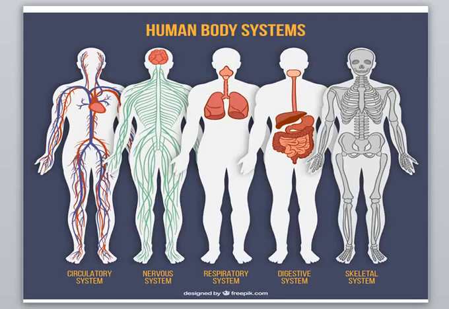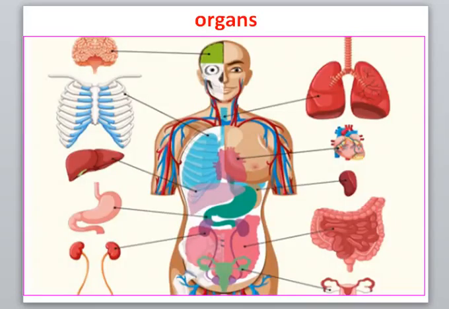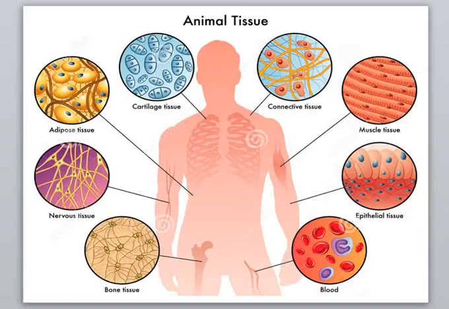Each one of them contains many organs like brain, liver, stomach, 2 kidneys, 2 lungs, heart, spleen, small and large intestine, and each organ of them may contain one type of tissue or many types of tissues. These tissues, as you see here, we will talk about next unit.